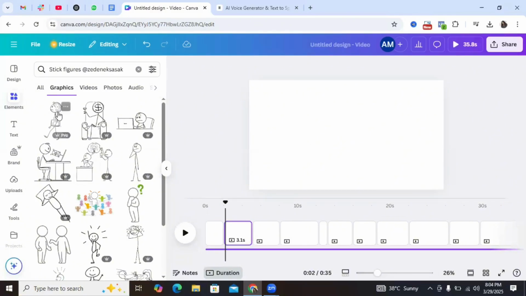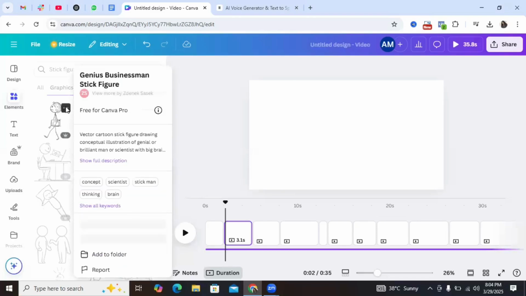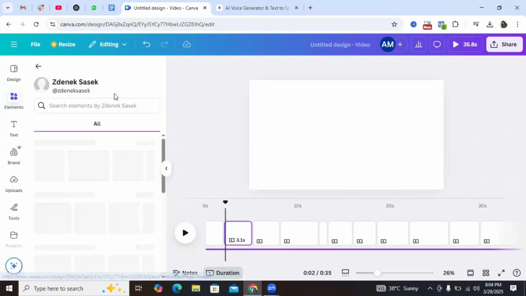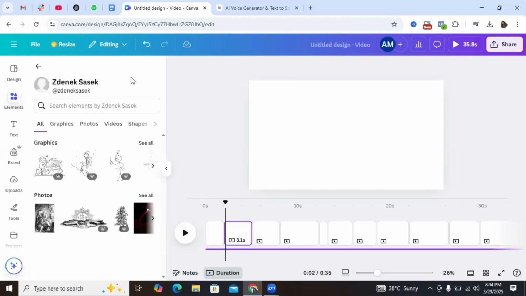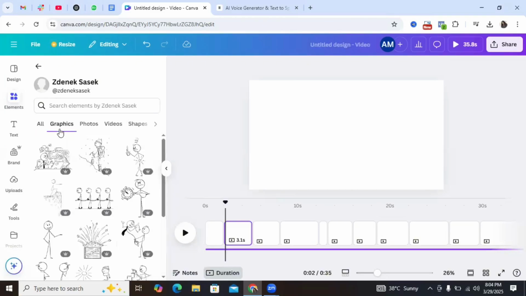So what we're going to do is to click on any of the figures and then we're going to go to this place that says view more by Zidenesisak, right? So we're going to click on it so that we will get all the figures or all the images from this particular creator. So I'm going to click on graphics so that we get all of them in graphics style, right? So we're going to be using this search tab now to start getting all the different scenes that we actually want for the different parts of our video.